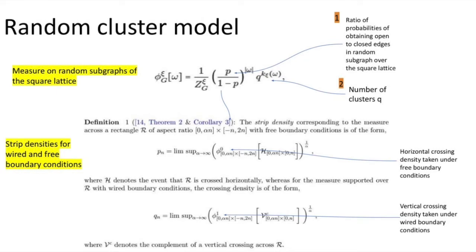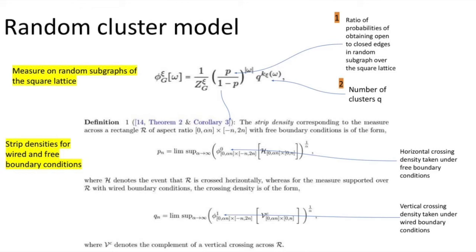And briefly, I'll provide some detail on the random cluster model and then transition to the loop O(n) model. So the random cluster model is a measure on random subgraphs of the square lattice. It's given by the probability measure phi with boundary condition xi, whose support is given by G. And the probability of a random cluster configuration omega is given by the reciprocal of the partition function times the ratio p over 1 minus p, which respectively indicate the probability of an open or a closed edge, raised to the number of open edges, times q to the number of clusters.